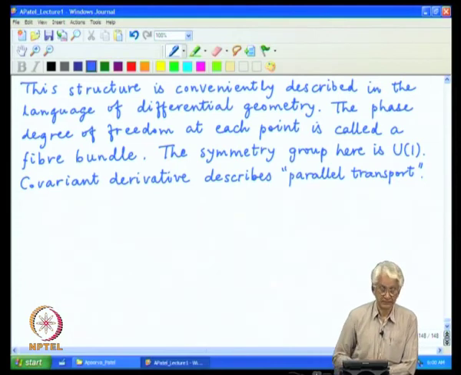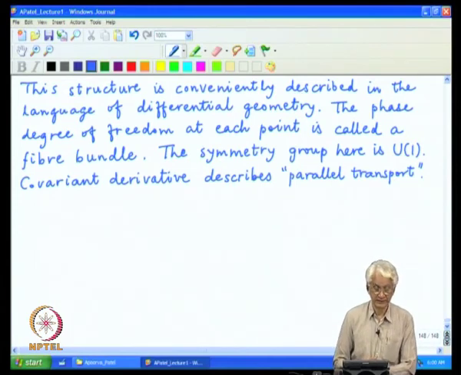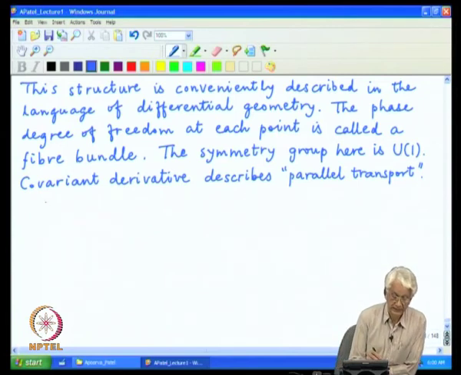And some non-trivial features enter when this function lambda is not 0. Those are the features which now can be constructed out of this covariant derivative, because it has all the information about how the phase is changing in going from one place to another, and this feature can be again summarized in a simple way.